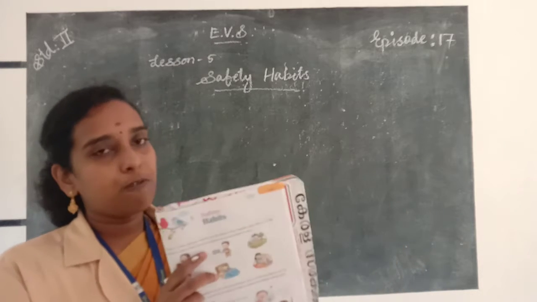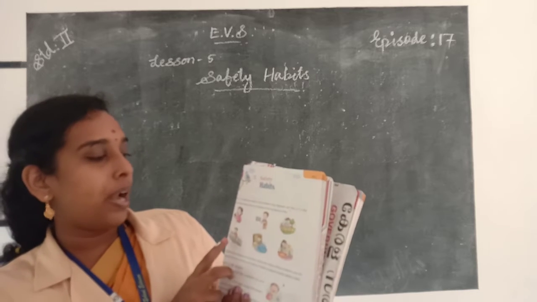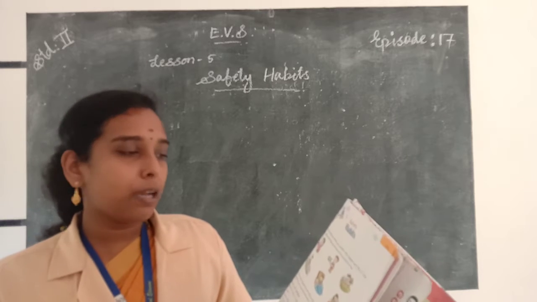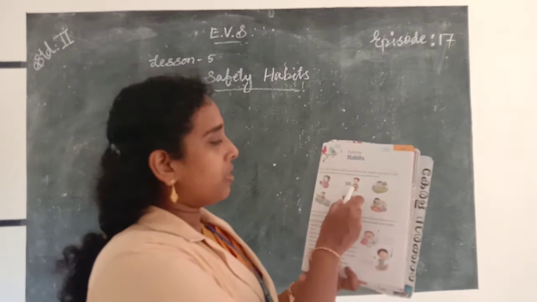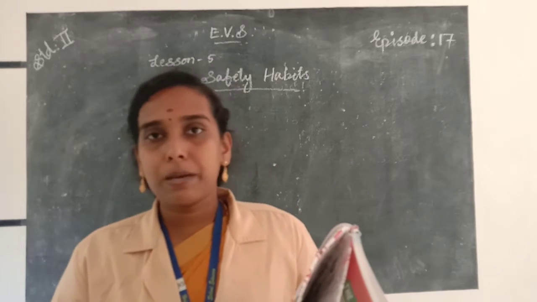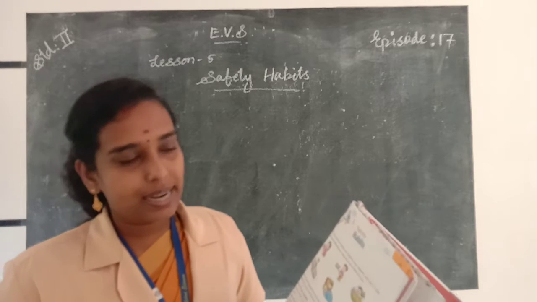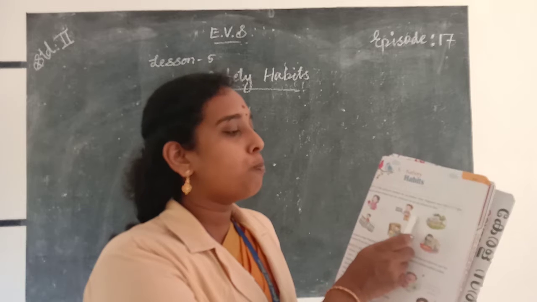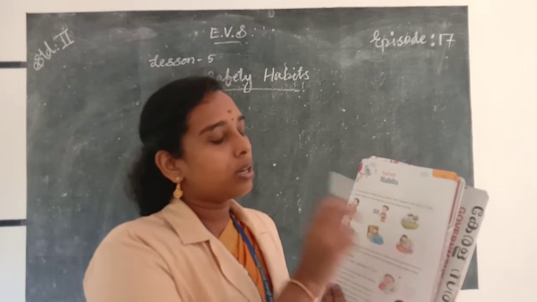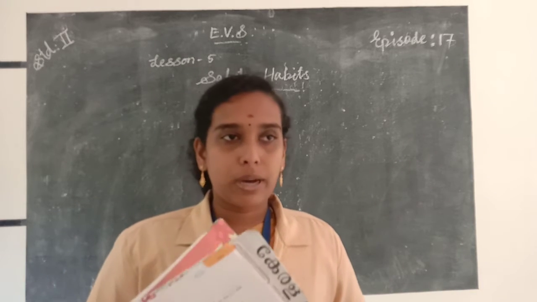For example, in the first picture, there is a girl with an apple in her hand, and it does not cause any accident, so you put a tick mark. In the next picture, a boy touches the plug points. You should never touch the plug points. If you touch the plug points with your wet hands, it may cause an accident, so put a cross on the box. Like this, you should do the other boxes as your homework.